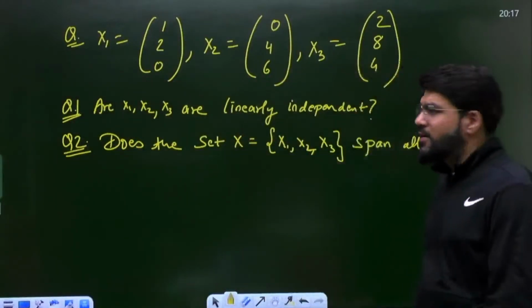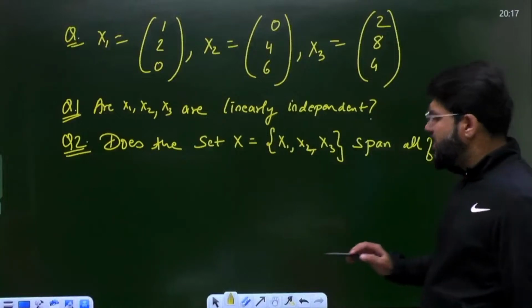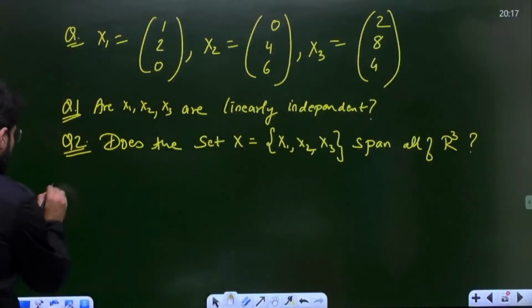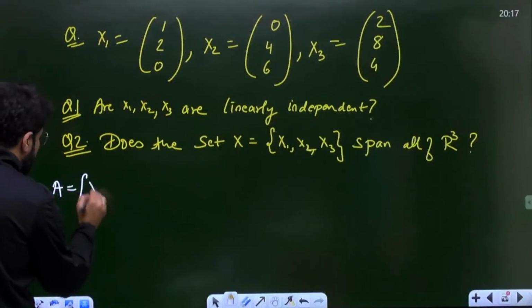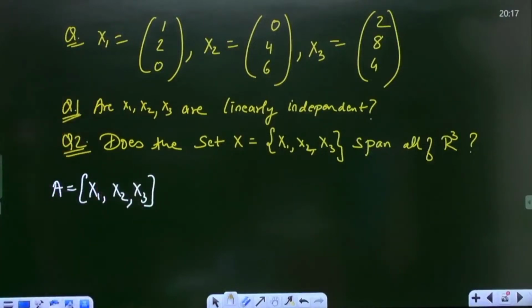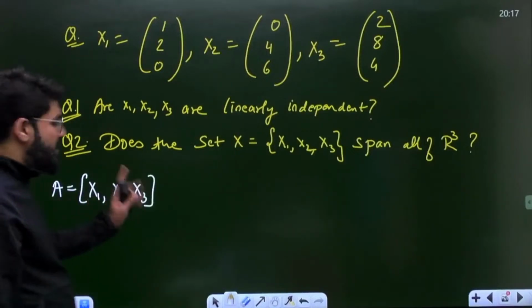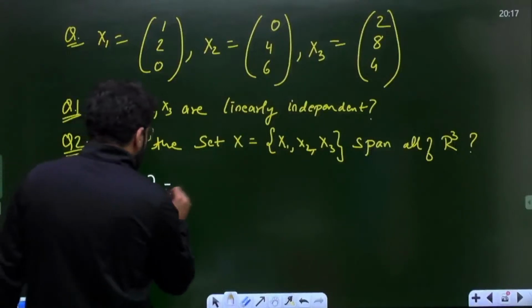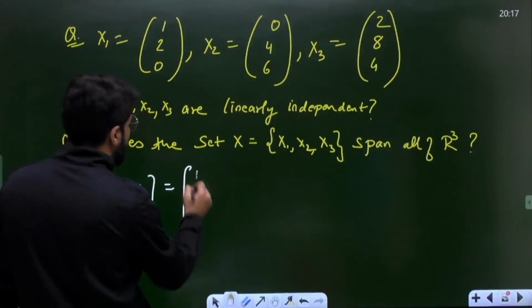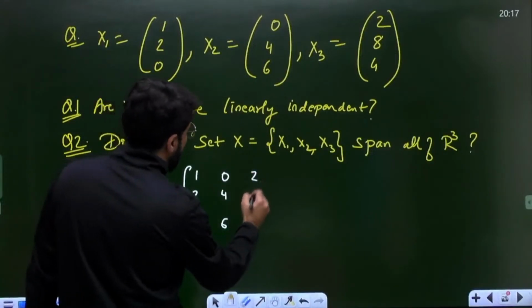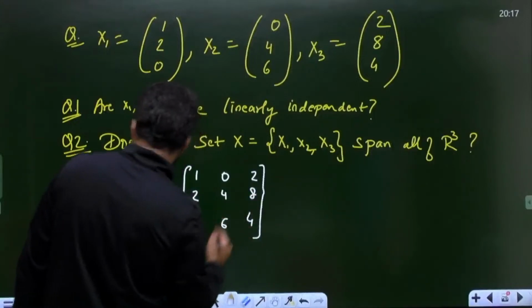So now, whether the vectors are linearly independent or not, what can be the method? Simple way: I'll form a matrix A such that the columns of the matrix are the given three vectors x1, x2, x3. So what is this matrix? 1, 2, 0, 0, 4, 6, and 2, 8, and 4.